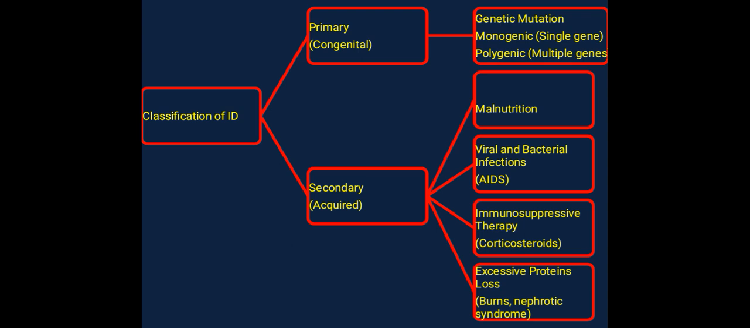Primary: genetic mutation, monogenic (single gene), polygenic (multiple genes). Wait a minute, secondary is the acquired one. It is due to malnutrition. Sometimes viral and bacterial infections can be a cause, for example AIDS. Immunosuppressive therapy like corticosteroids, excessive protein loss, burns, nephrotic syndrome, like that.